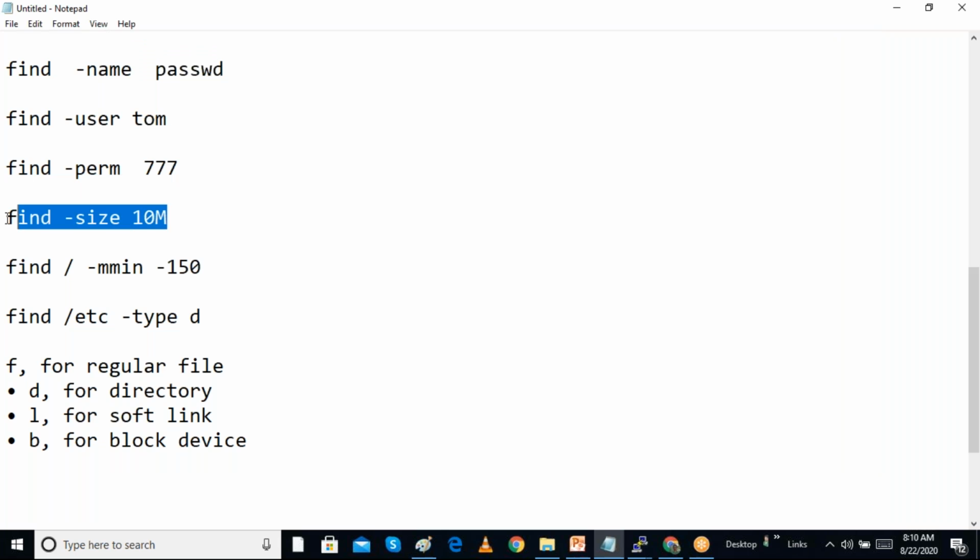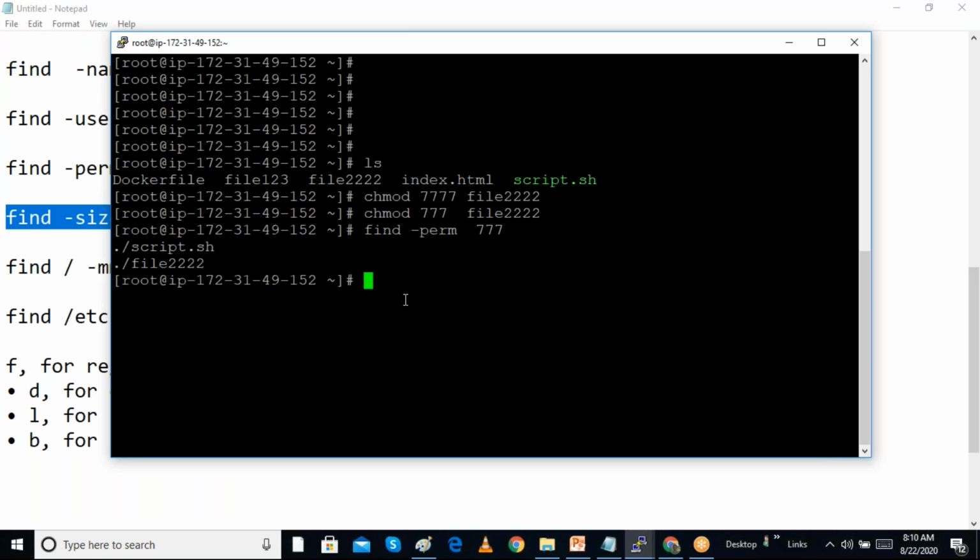So we can search for files based on the size, such as less than or greater than a given size. Say we want to search for a file with an exact size of 10 MB, or files greater than 10 MB. Where do we want to search? I want to search in the root directory for any files having size more than 10 MB.